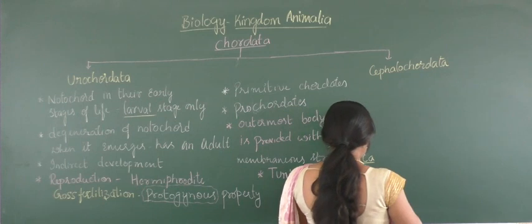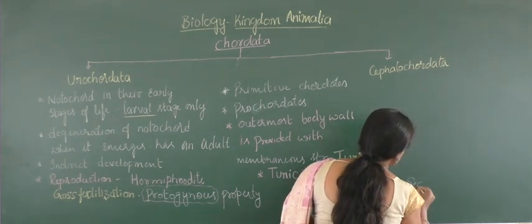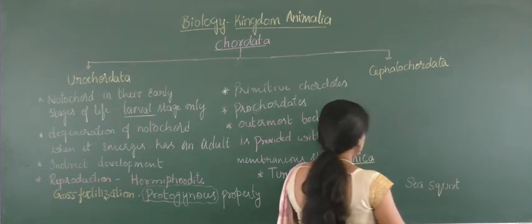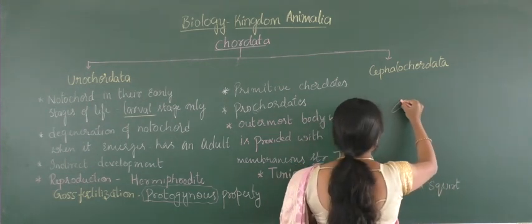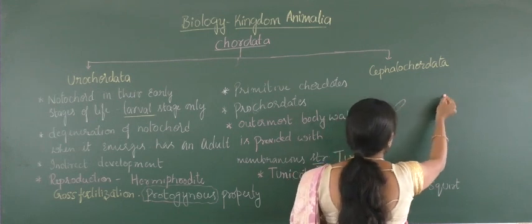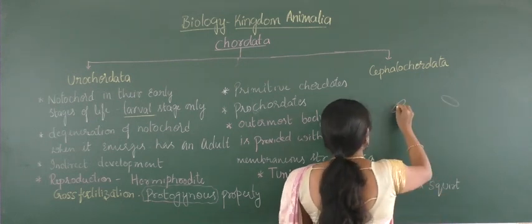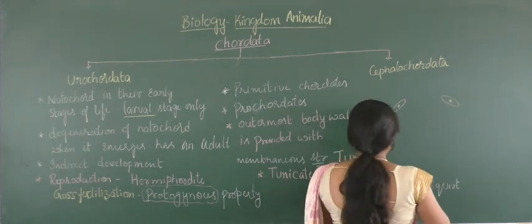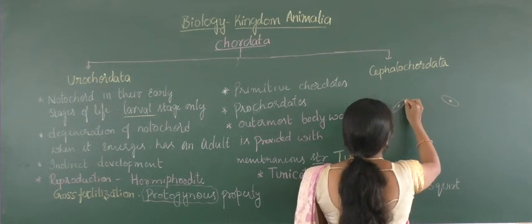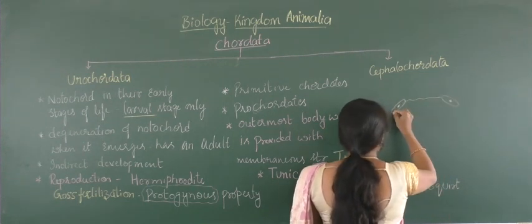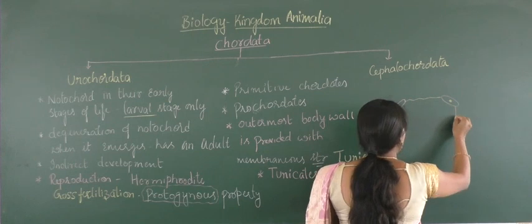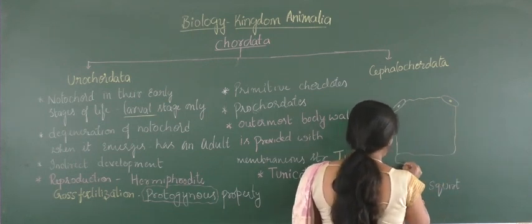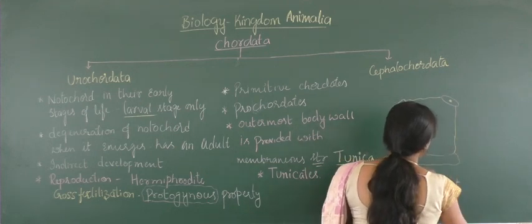I will write one of the examples, that is the sea squirt. In this sea squirt, you can find the presence of two openings, and these two openings are present at the anterior end of the organism. The organism is attached to the substrate and has a broader body structure.